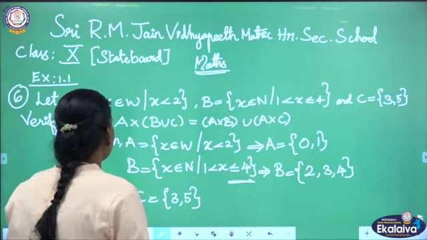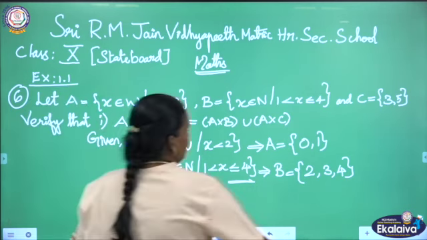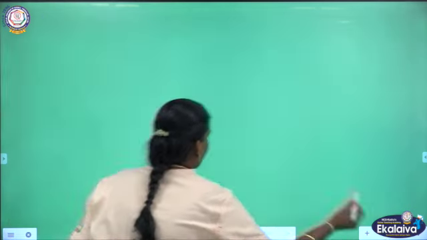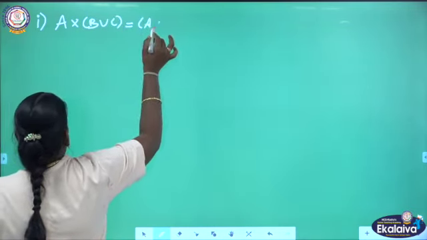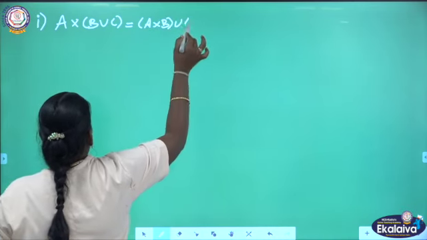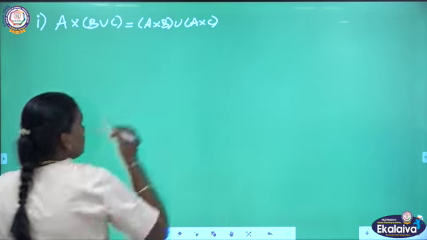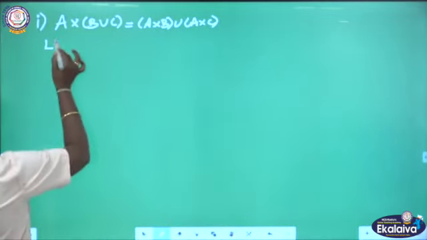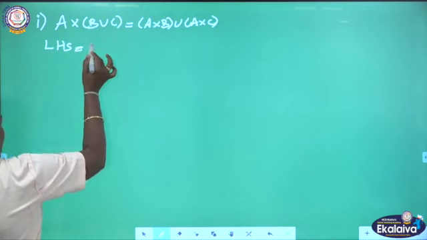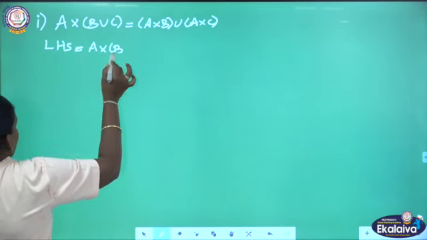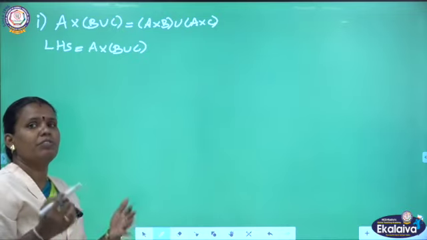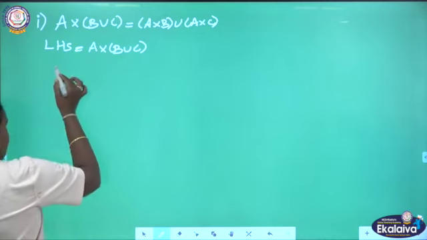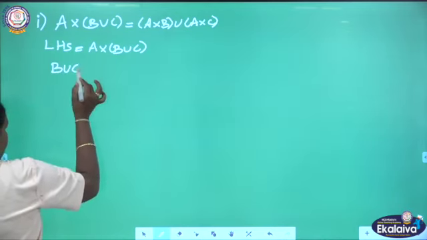They gave the first subdivision as A cross B union C. So, I will write the first subdivision: to prove A cross B union C equal to A cross B union A cross C. I will take LHS first: A cross B union C. To solve A cross B union C, first we have to finish the part given in brackets. So, they gave B union C in brackets. I have to find this B union C.